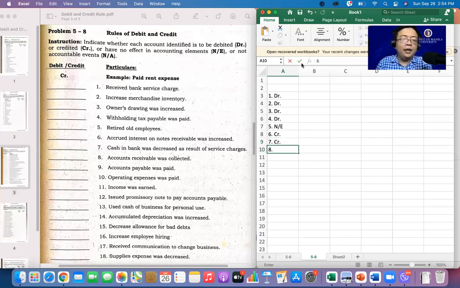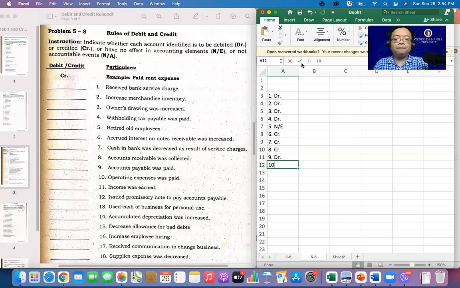Number 8, account receivable was collected. What if you collect cash? We are referring for the AR, ha? If we decrease our AR, it is to be credited. Wag mo nito, ha? We are referring here to our not cash. We are referring here for the cash or for the account receivable. Okay. Number 9. Accounts payable naman was paid. What will happen to our accounts payable if nabayaran na? Magdi-decrease. If we decrease our accounts payable, debit, di ba?